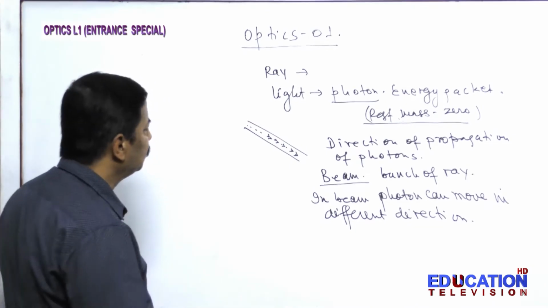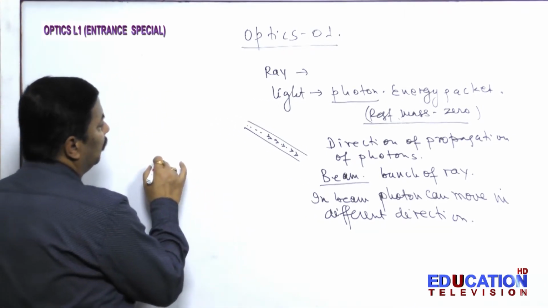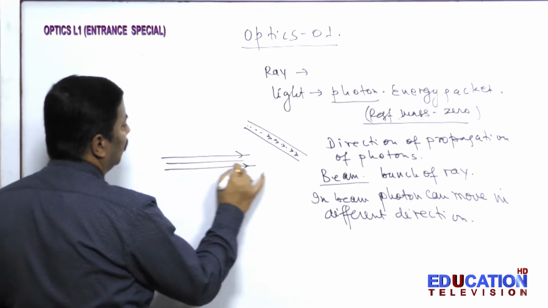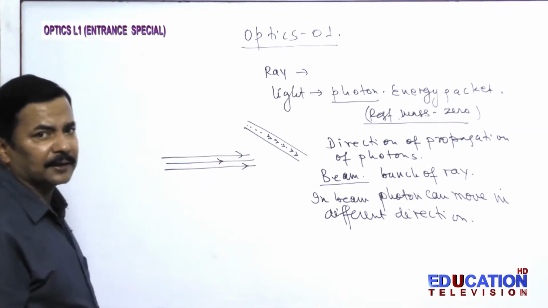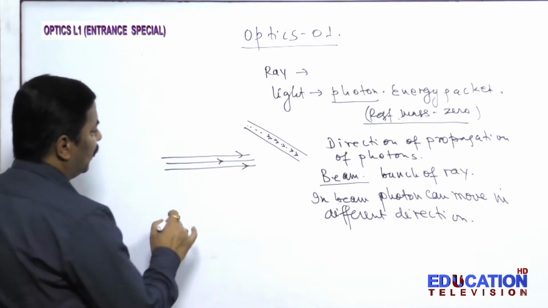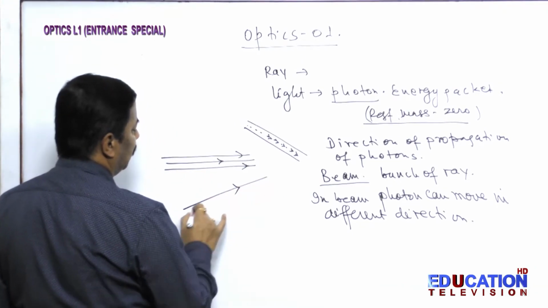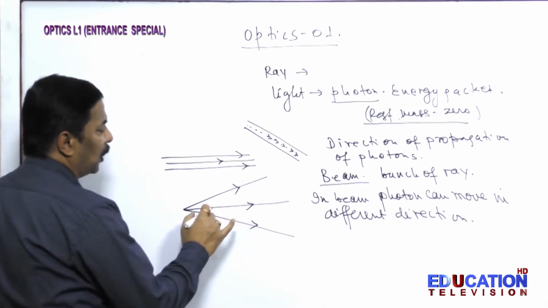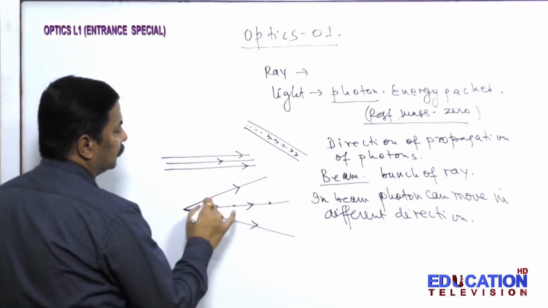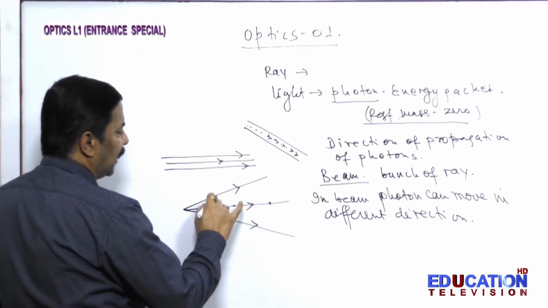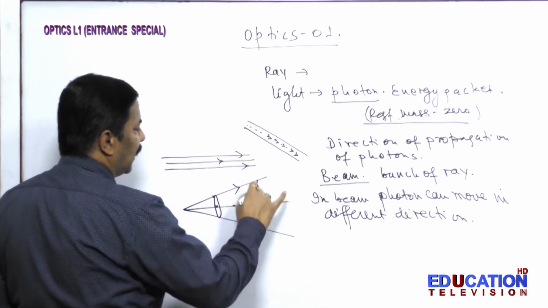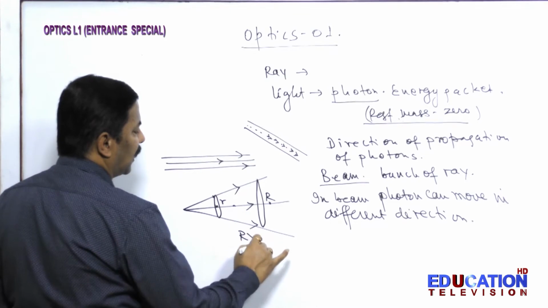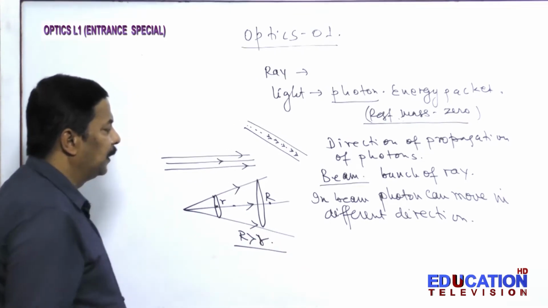For example, if I take a parallel beam, photons are moving in the same direction. If I take a diverging beam, you see photons are moving in different directions. If you take the radius here, this r and this r, it is greater than r, you see.